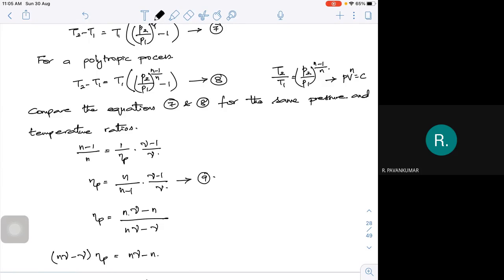One more thing is that sometimes we look at the stage efficiency also, which is very important. This is only for polytropic efficiency. But what is your stage efficiency? Your stage efficiency also can be easily found. Already we have seen that T2 minus T1 is equal to T1 into P2 by P1 whole to the power of polytropic efficiency into gamma minus 1 by n. Already we have that expression.